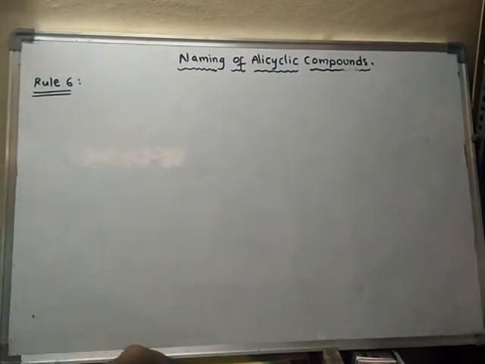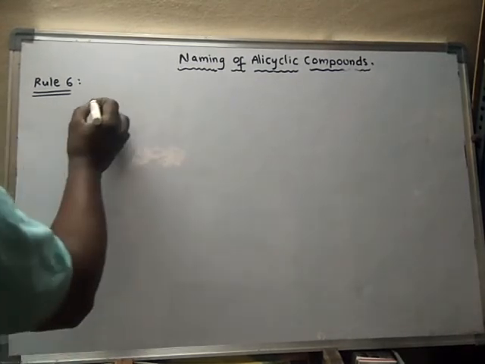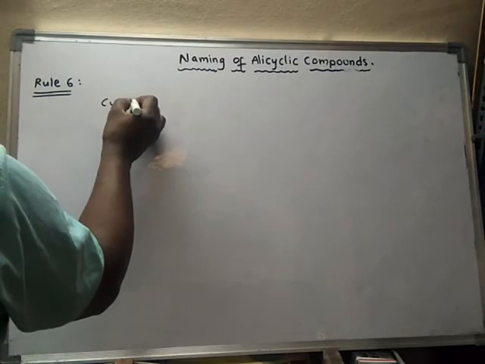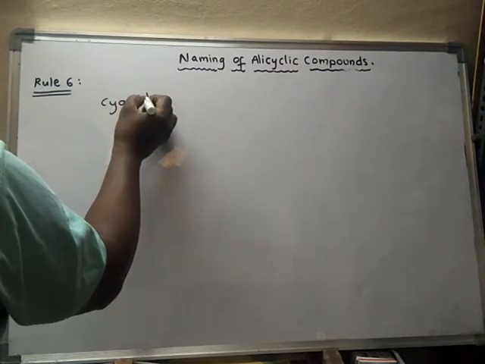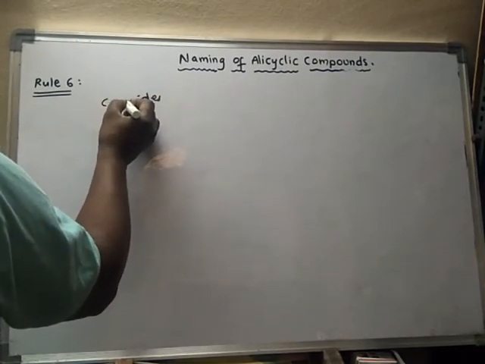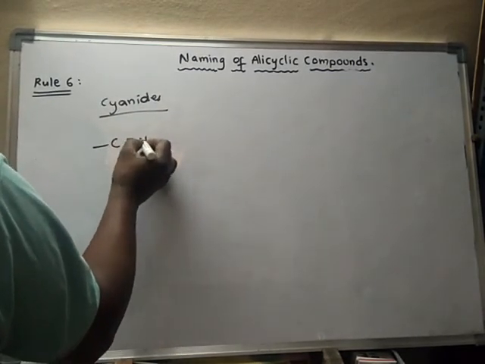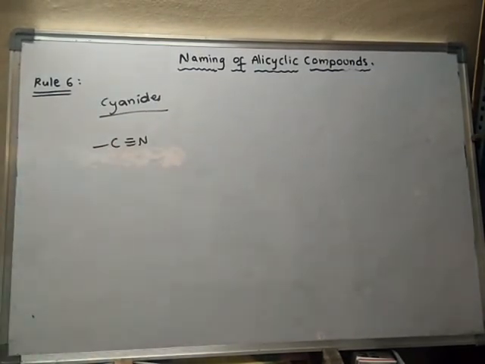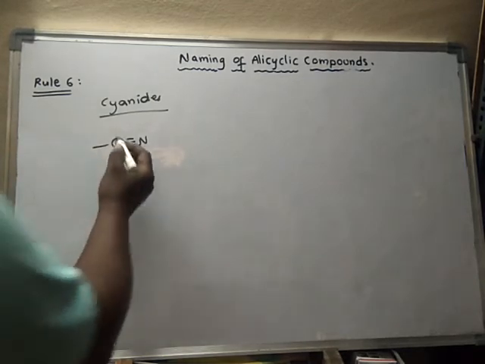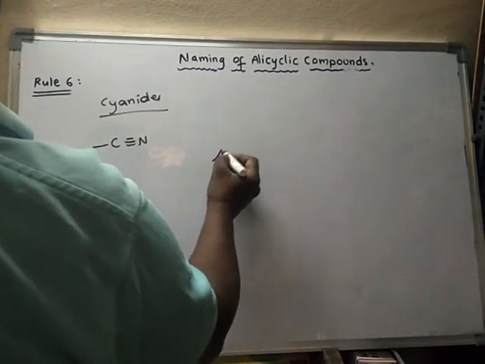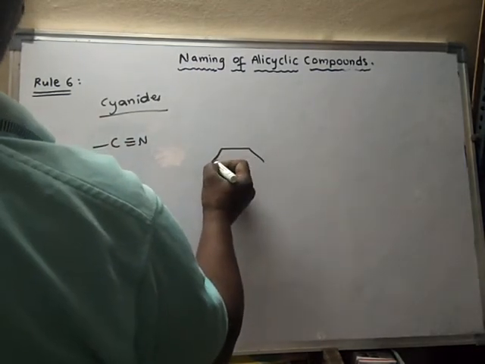Now we learn one more. What is that one? Cyanides. What is the functional group of cyanide? Cyanide means C triple bond N. Suppose it is like this, what is the name of this compound?